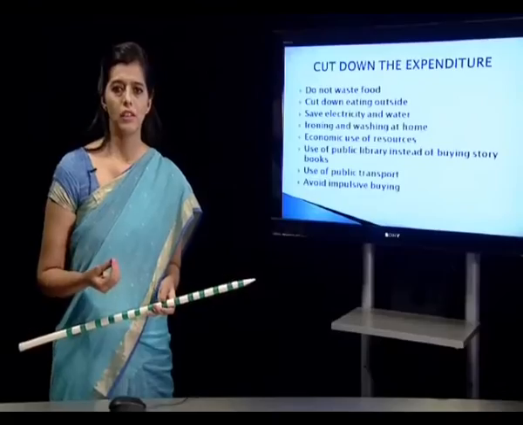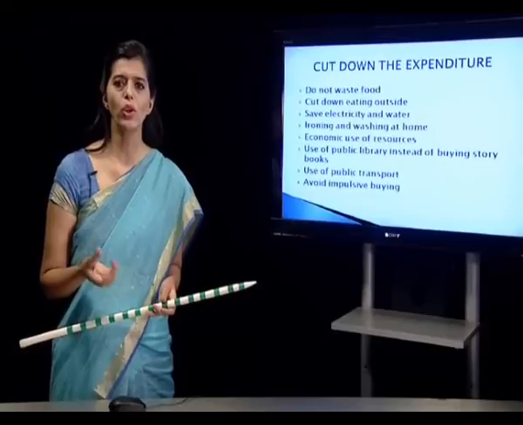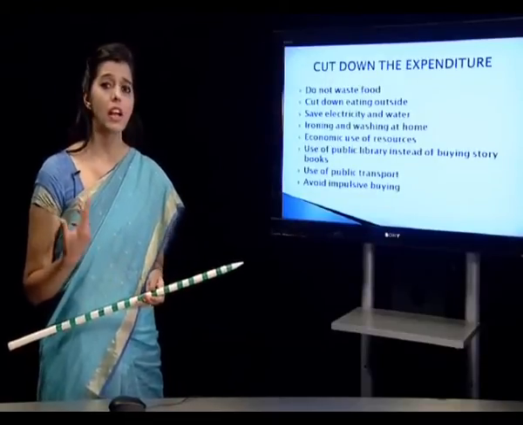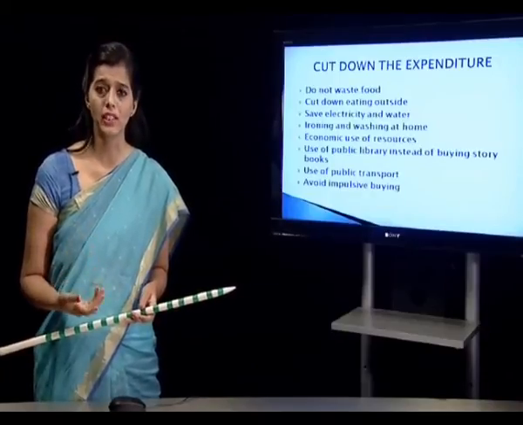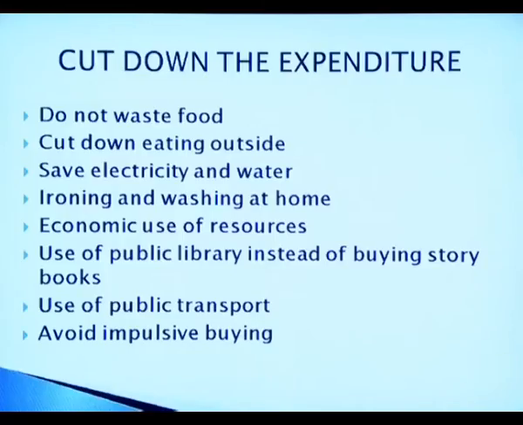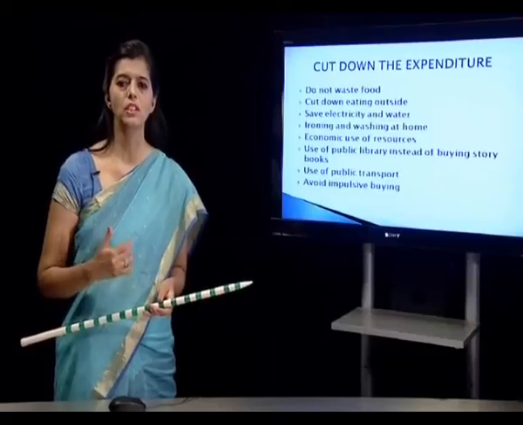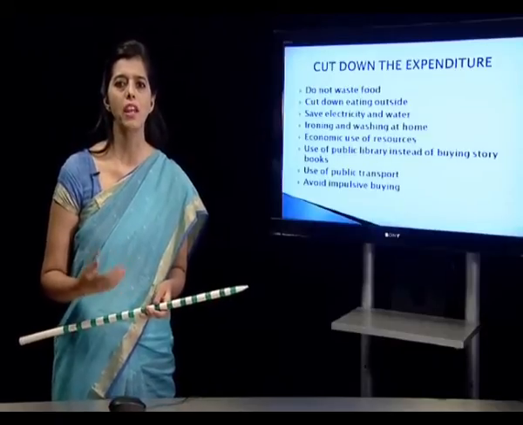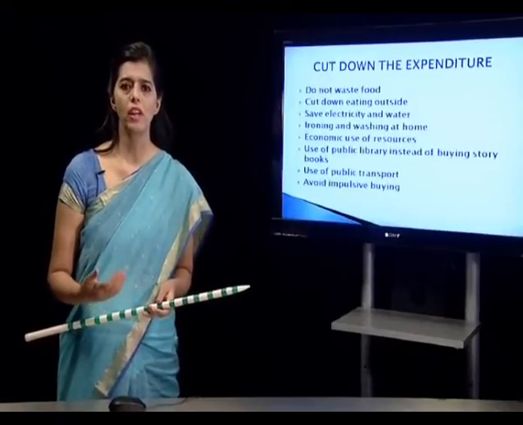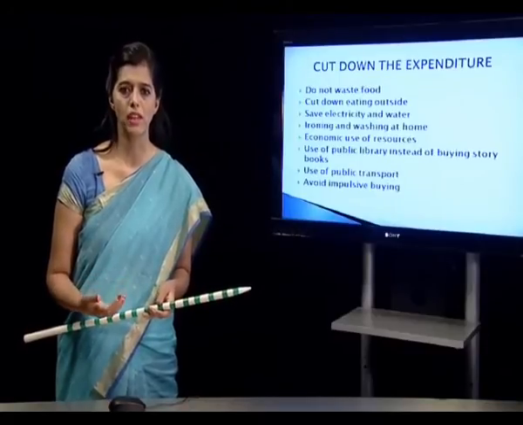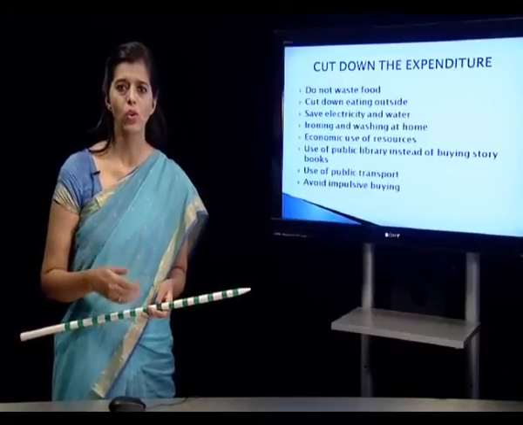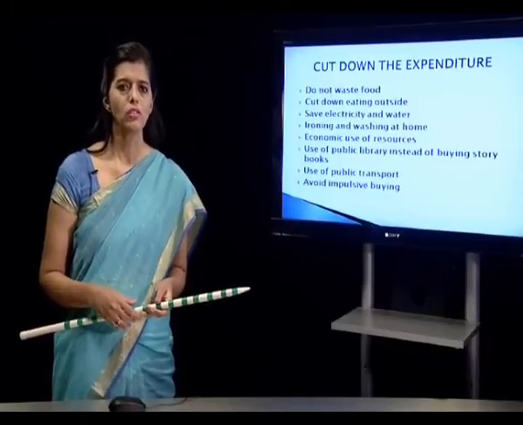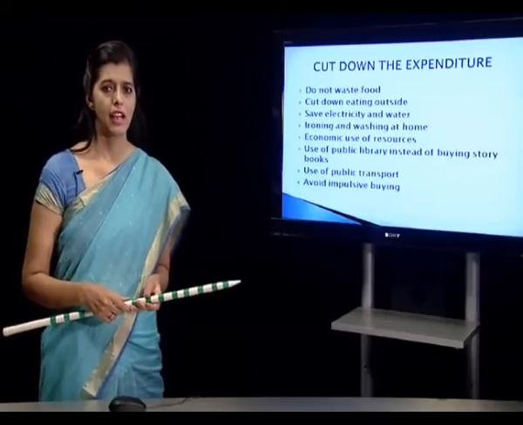Give appropriate preference to the foods. Whatever you want to eat, just cook that much amount of food so that it is not wasted. Even cutting down on eating outside, because when you have to live within your limited income, you just can't go out every day or very frequently to restaurants and spend money. Suppose you're spending 2000 rupees on one meal while you're going to a restaurant. But if you are cooking at home, maybe you need only 3000 rupees per month for buying the grocery. So eating out should be cut in that situation.